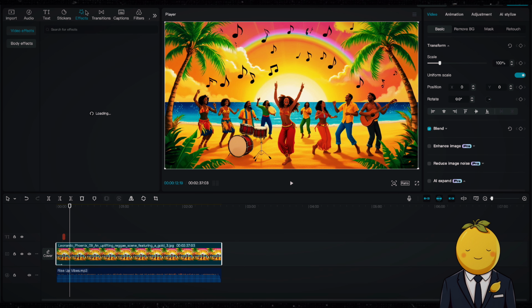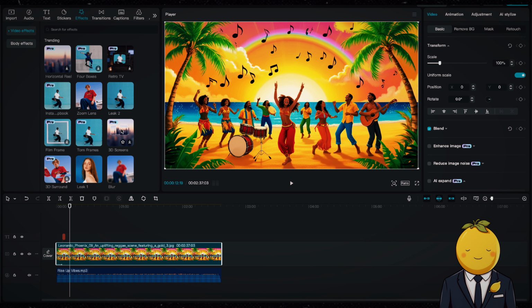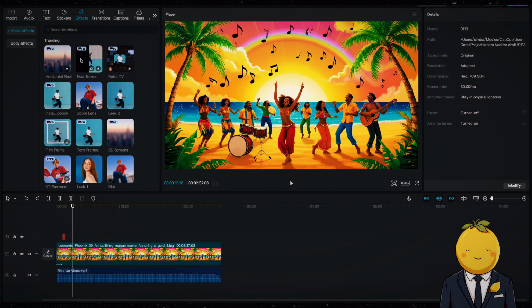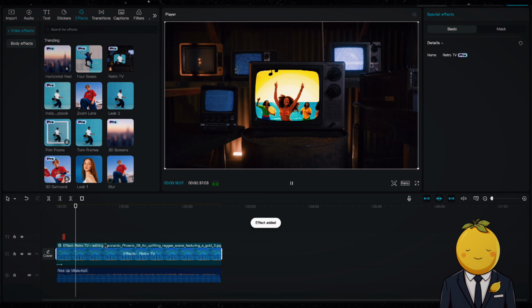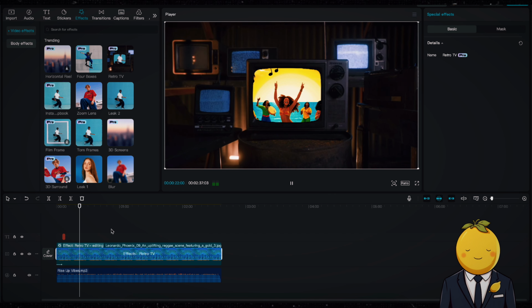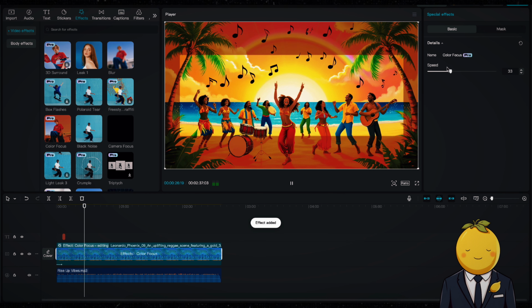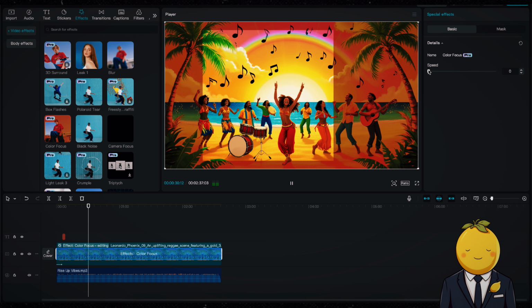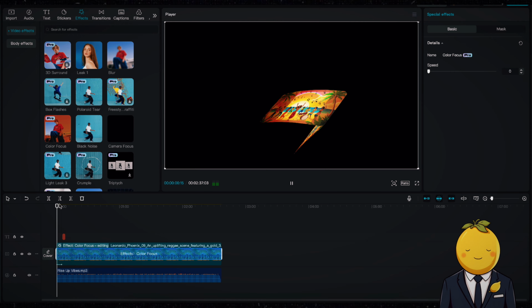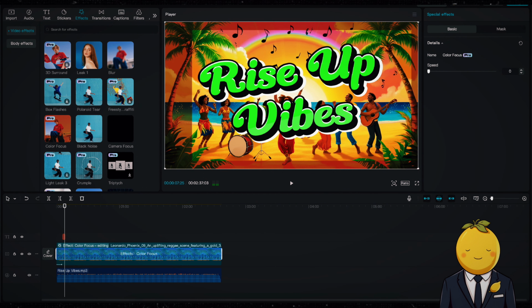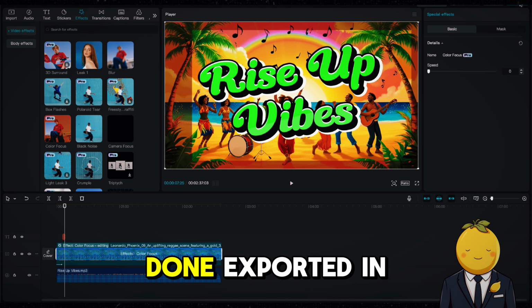Let's also add this effect. When you are done, export it in 4K.